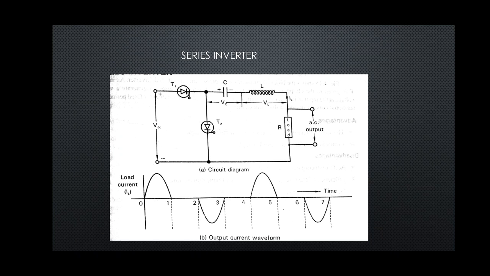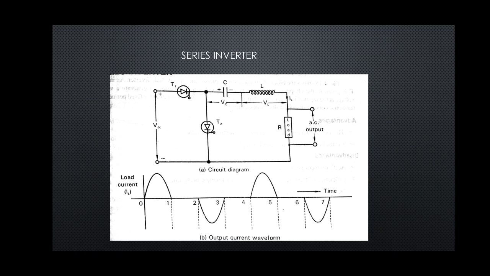There is a natural tendency for the load current to become equal to 0, because the inductor has the property that the current keeps increasing, reaches a maximum, then again decreases, and at a particular time the current through the inductor becomes 0.